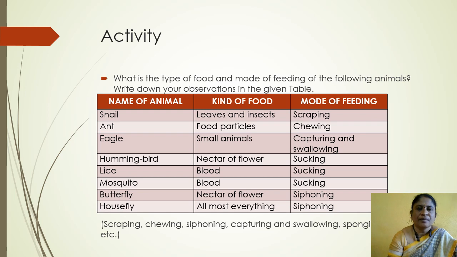Next, butterfly. Butterfly's food is nectar of flowers. The feeding mechanism of butterfly is siphoning. Siphoning means swallowing liquid food. Next, housefly. Houseflies eat almost everything. The mode of feeding of the housefly is also siphoning.